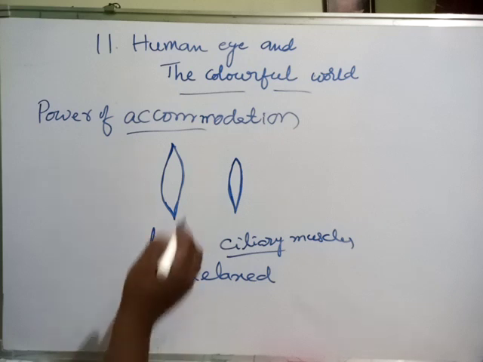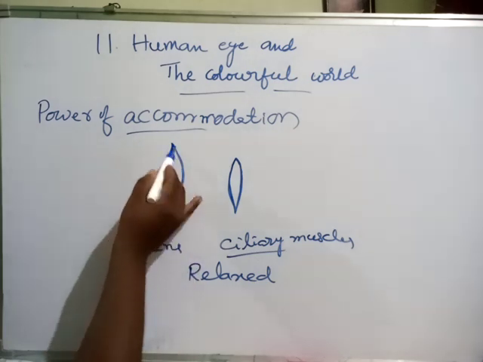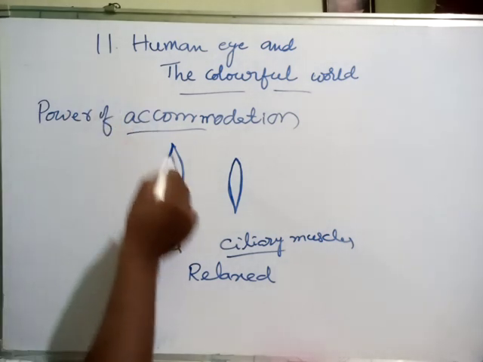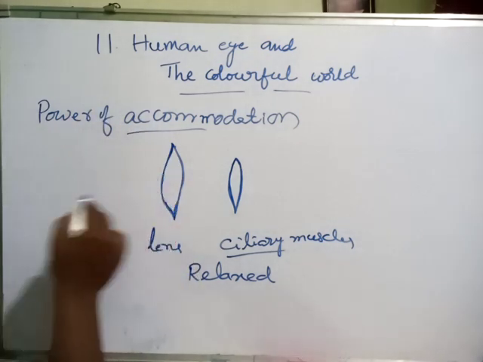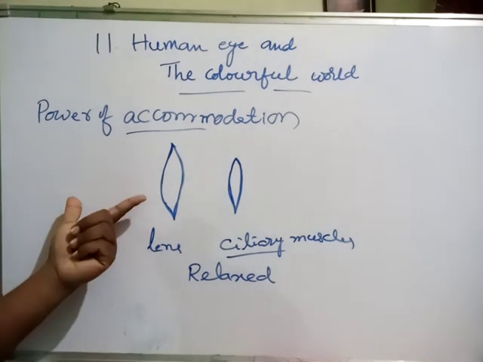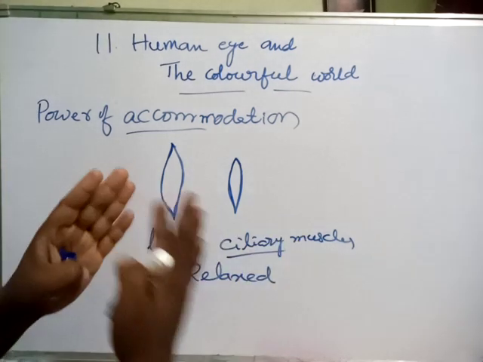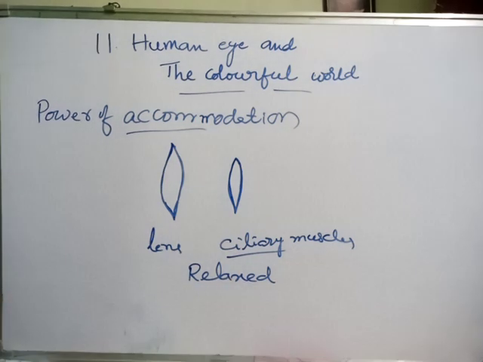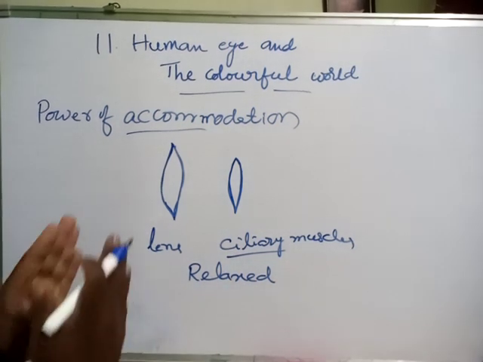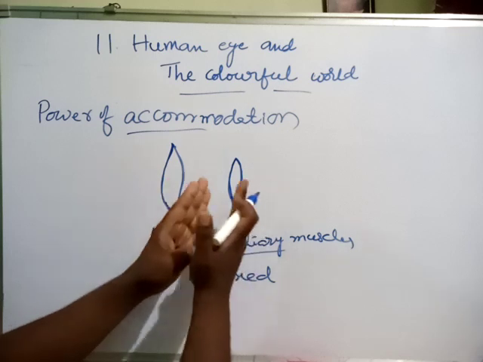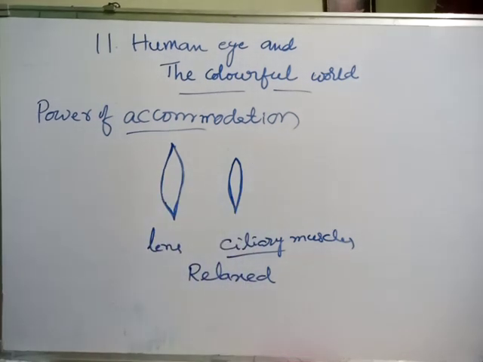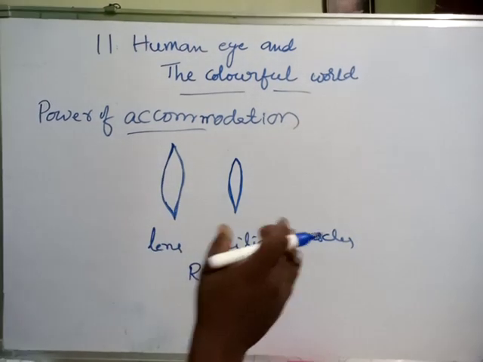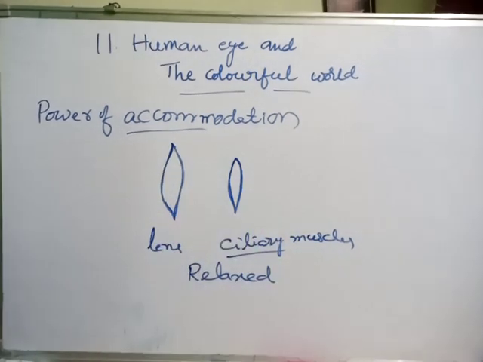We know that if you complete this circle for this curvature, you will get one radius. When it is very thin, you get another radius. Where will the radius be more, in expansion or contraction? Definitely in the contraction the radius will increase, which is also called the focal length.